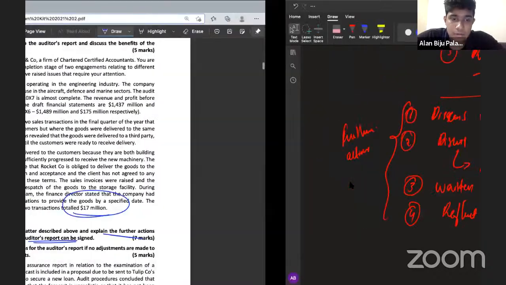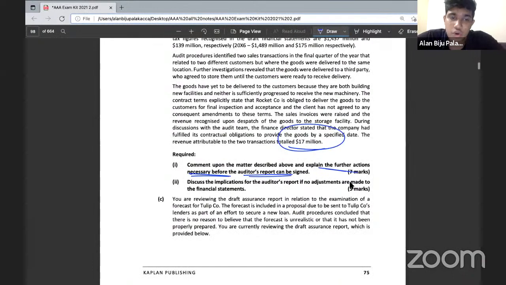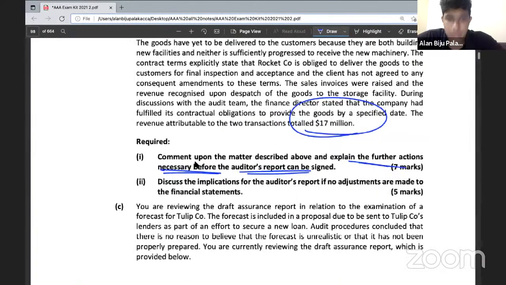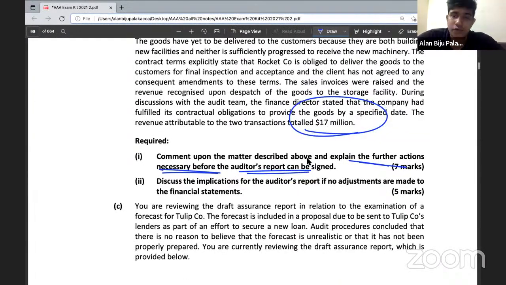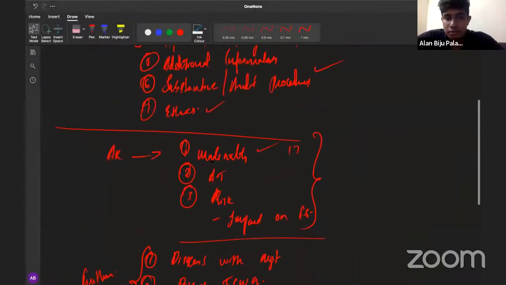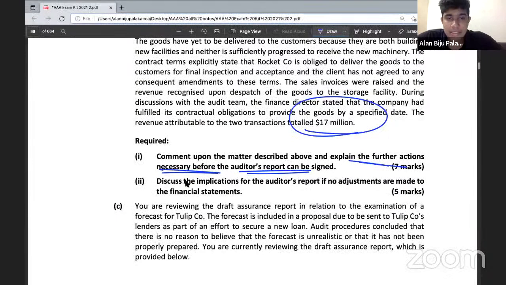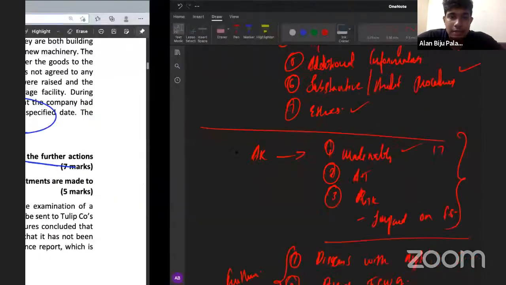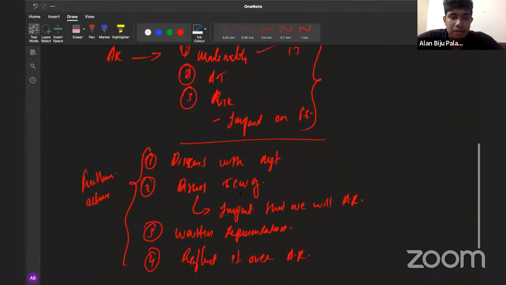Okay. Yes, sir. So this was the first two parts. The examiner has requested us to comment on the matters described above. We will be commenting in the same manner in which we gave the auditor's risk part. Then next, we need to explain the further actions before the auditor's report can be signed. And this is the way in which we will be giving the further actions.